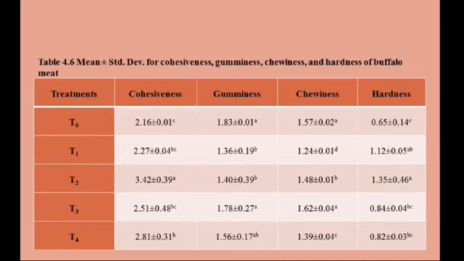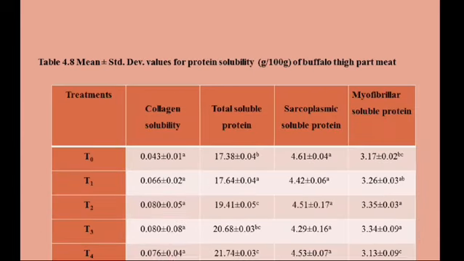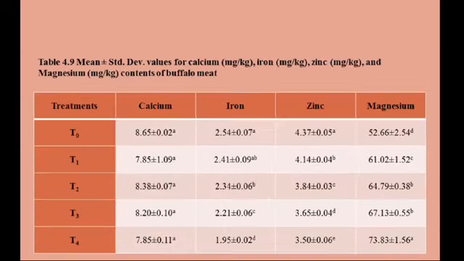And then texture profile analysis of buffalo meat explained that it has good texture, and cohesiveness, gumminess, and chewiness also increase. Peroxide value also increases in buffalo meat. Protein solubility values increase due to enzymatic actions and protein denaturation. Buffalo meat had more mineral contents, and as we can see, calcium, iron, zinc, and magnesium levels in buffalo meat are at their highest concentrations.